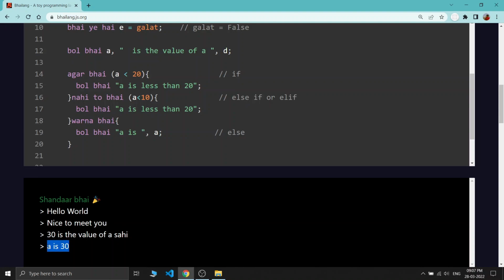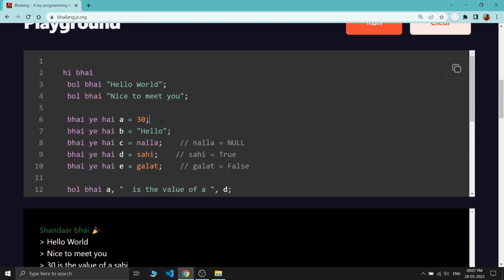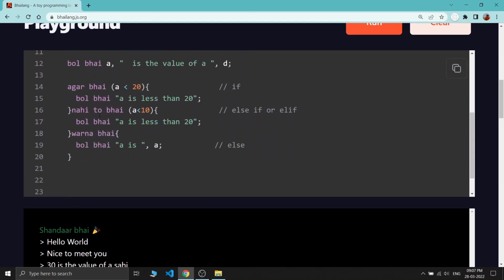You can see it is printing a is 30, which is this statement, because in our code we changed a's value to 30. So when the code comes here, agar bhai a is less than 20 does not hold because a's value is 30, so this printed value is not executed, and it comes to the else if condition.